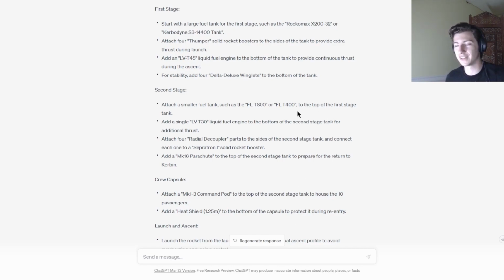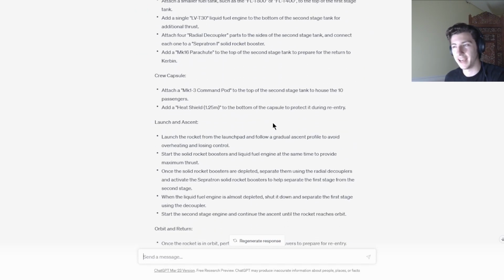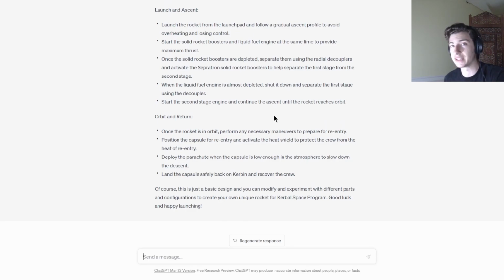And as you can see here, I've got ChatGPT pulled up and I have our old design. So what I'm going to do, I'm going to tell it how the launch went and I'm going to ask it to revise some of the biggest issues. And then we're going to build the rocket and see what happens. So for one thing, let's begin just by telling ChatGPT that it has a few issues with this design.